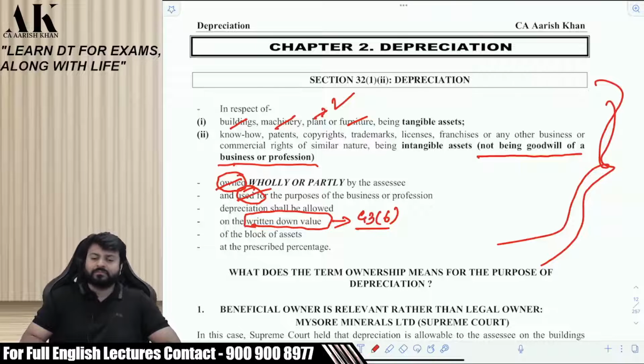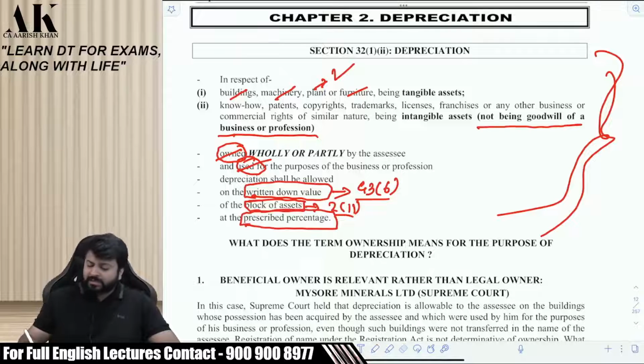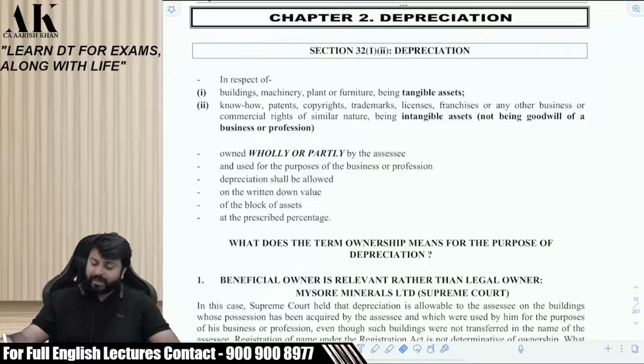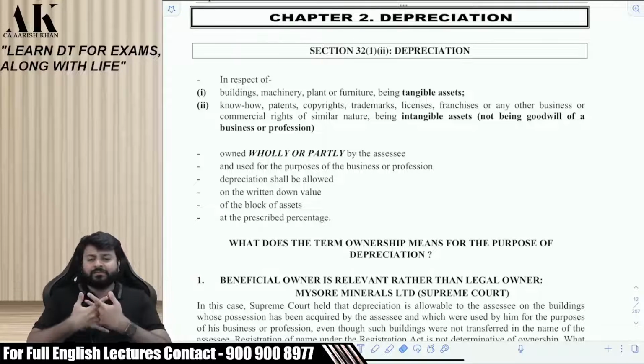WDV is the method which income tax law allows you. Then the block of asset is also defined in section 2(11). That is also defined. And the percentage of depreciation will be prescribed by the government. So the first thing which I would like to explain out of this entire paragraph, I am not getting into the technical and difficult aspects of this paragraph today at least. I am starting with some simple things today. Shall I? The first question, a very simple one, I would like to ask you all. Please answer. Where will I find the rates of depreciation?